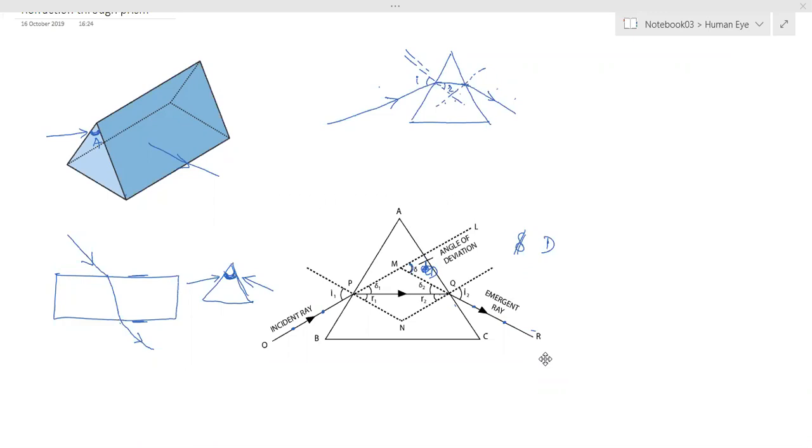Here light is entering through the front page of the notebook, and the second end, the last page, it is moving out. If you hold the notebook this way, then that is a prism.